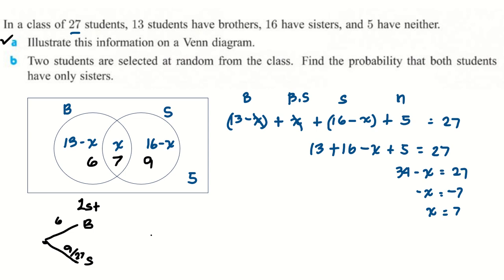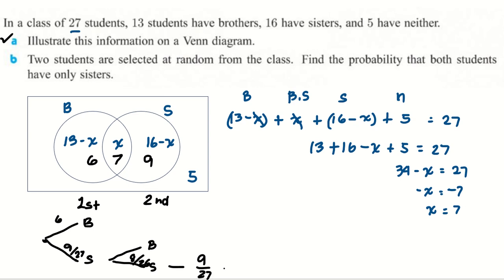And on the second selection, of course, what we have is brother, sister. In this case, we only have 8 students left with only sisters out of 26. So what we do is multiply those probabilities: 9 over 27 times 8 over 26.